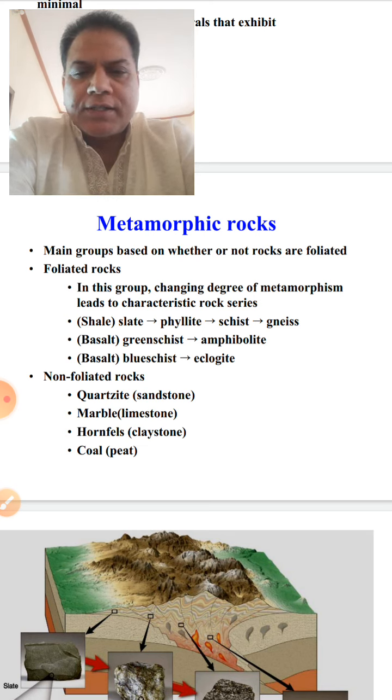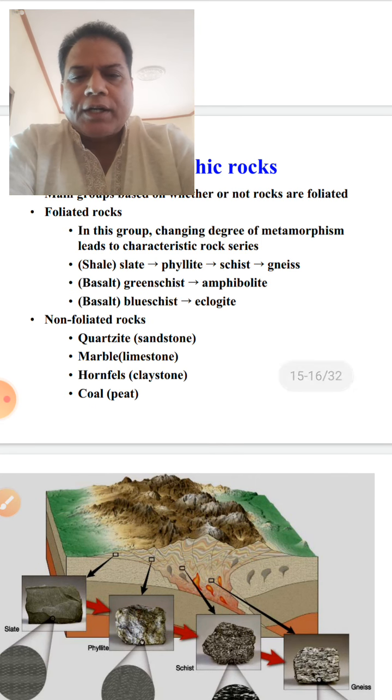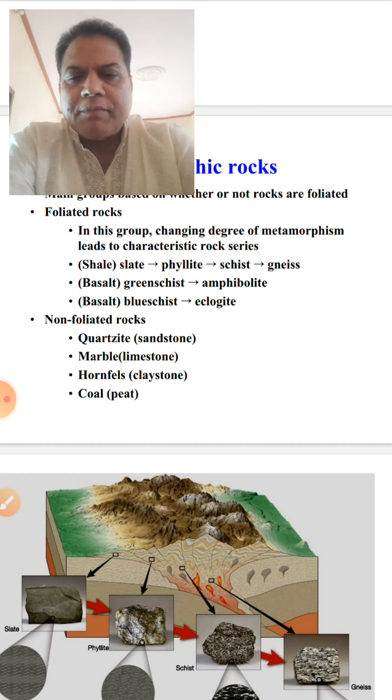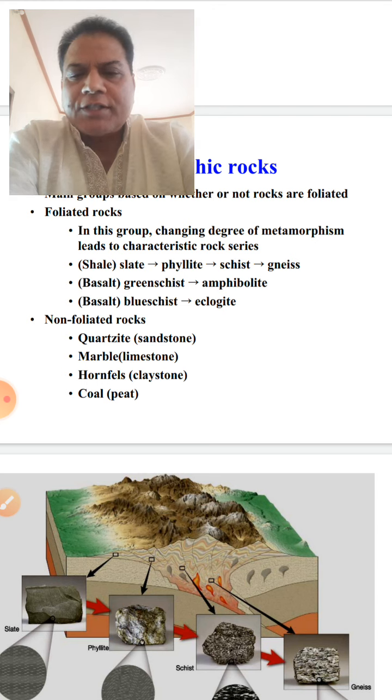In the foliated rocks, increasing degree of metamorphism leads to the characteristic rock series, that is shale, which is a sedimentary rock, changes to slate, phyllite, schist, gneiss; basalt to green schist, amphibolite, then basalt to blue schist, eclogite. So these are your foliated rocks, whereas the non-foliated rocks don't show foliation and they have equidimensional grains. For example, quartzite, marble, hornfels, and coal, peat.